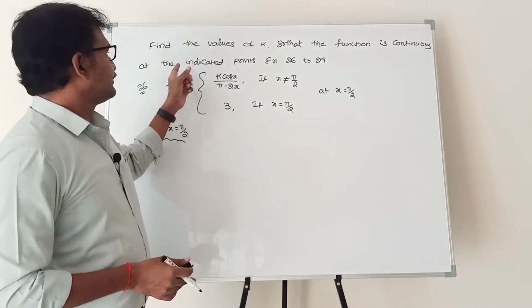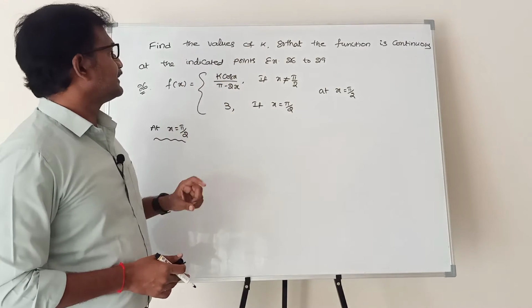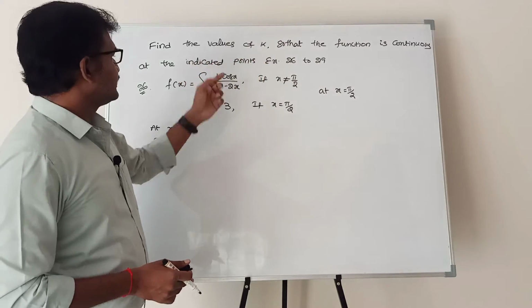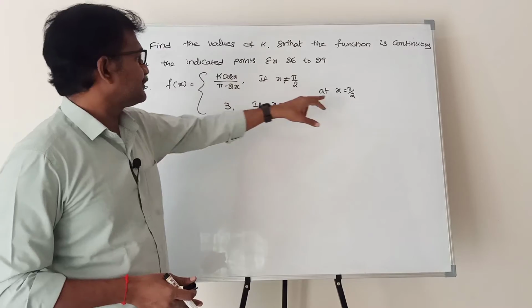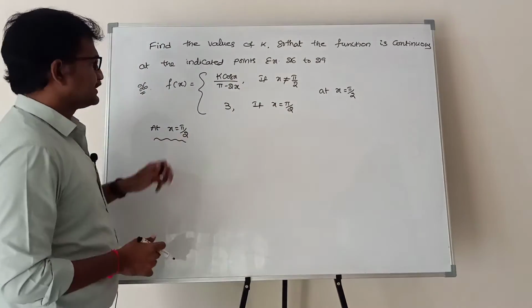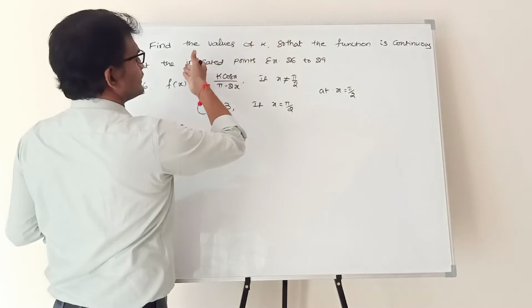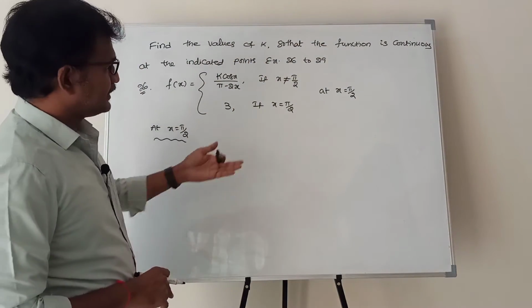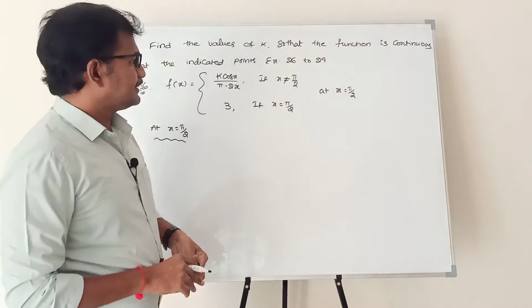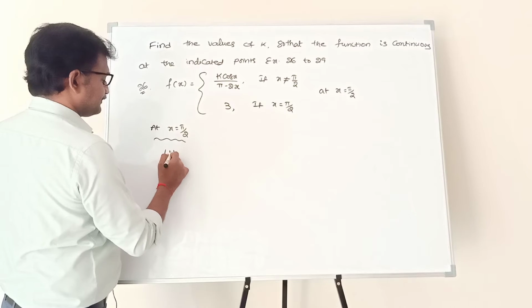Next, find the values of k so that the function is continuous at the indicated point. Which point? Pi by 2. What is the indicated point here? At x equal to pi by 2. That's why you need to take x equal to pi by 2. How to check? Continuous function means LHL is equal to RHL. So at the indicated point it is continuous, which means first take LHL.